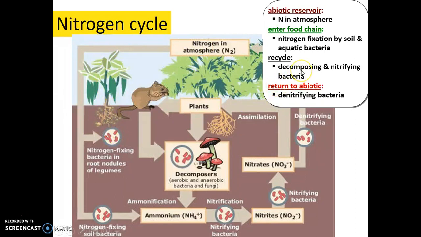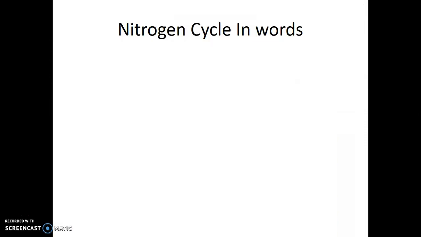To recycle the nitrogen, we have the decomposers, which can take the nitrogen in dead plants and animals and bring it into ammonium. And then we have the nitrifying bacteria that can take that ammonium and turn it back into nitrates. And then last but not least, we have the denitrifying bacteria that can take the nitrates and recycle them back into the air, the abiotic reservoir. So that is the summary of the nitrogen cycle. You probably should have written what I wrote there. If you wrote it on the picture, it's fine though.